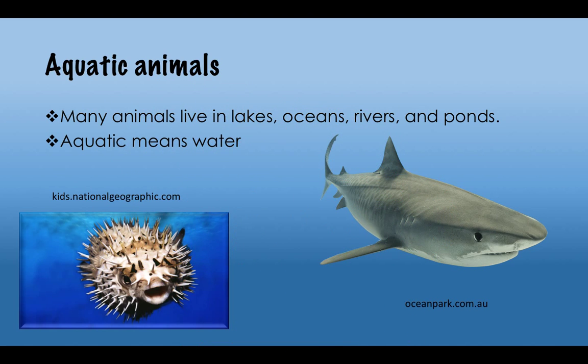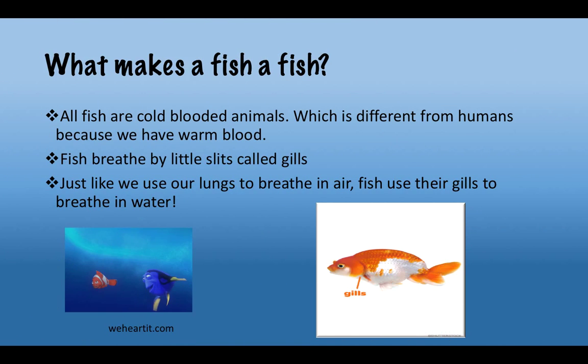The first type of animals we're going to learn about are aquatic animals. Aquatic means water. These animals live in lakes, oceans, rivers, and ponds. So what makes a fish a fish? Fish are cold-blooded animals, which is different from humans because we have warm blood. The water helps keep their blood cold.